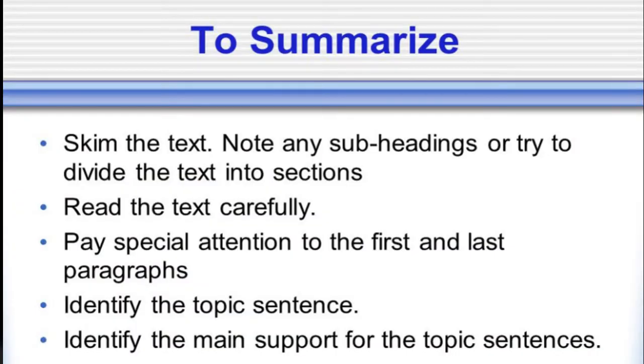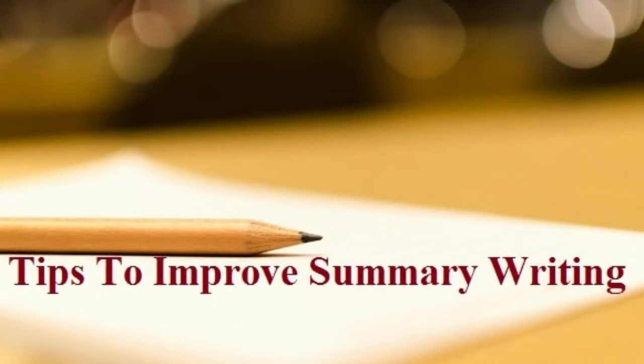You have to skim the text, note any subheadings or try to divide the text into sections. After that, you have to read the text carefully, and you have to pay special attention to the first and last paragraphs. Identify the topic sentence.